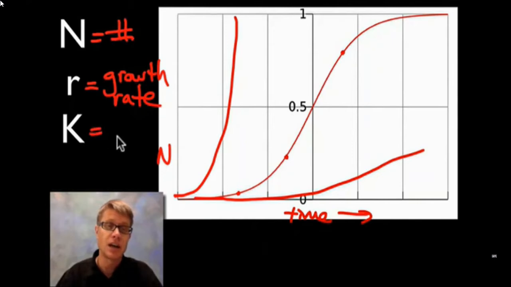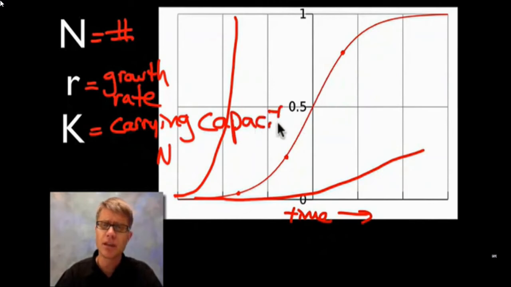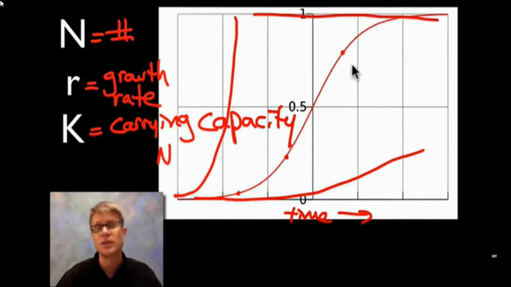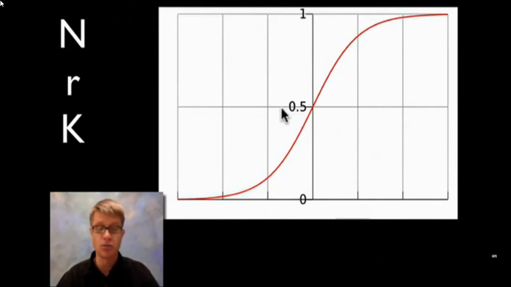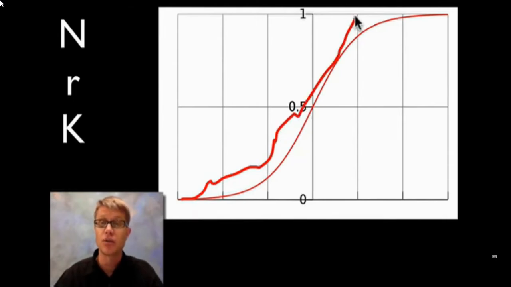And then the last thing is K. K stands for carrying capacity. So basically that means in an area for a certain population, there's a maximum amount that they can support. So we call that the carrying capacity, and that's where the limit is. It's eventually going to level out on that. And if I were to talk about the real world, because this is just a math formula, in the real world, we put wolves back in Yellowstone Park, and there was tons of food there, not a lot of competition, and so basically their growth rate went up.